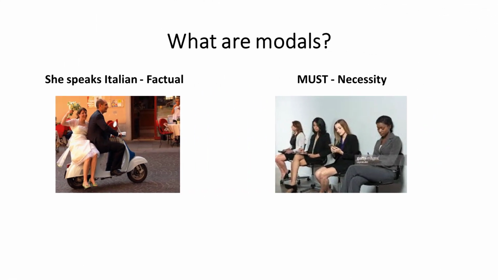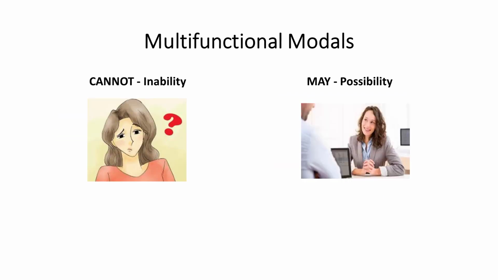For example, "She speaks Italian" is quite a simple factual statement, but we could also say "She must speak Italian" as a necessity when talking about a candidate for a job, for instance. Many alternatives exist, such as "She cannot speak Italian," "She is not able to speak Italian." This expresses the notion of ability. "She may speak Italian": maybe she can, maybe she can't, we don't know for sure. This expresses the notion of doubt or uncertainty.